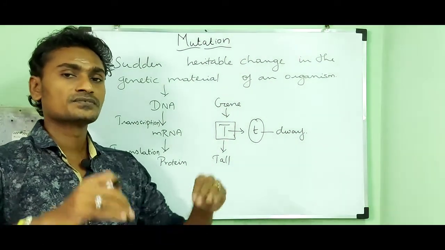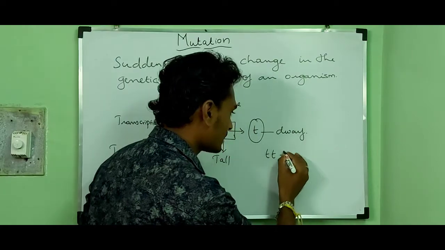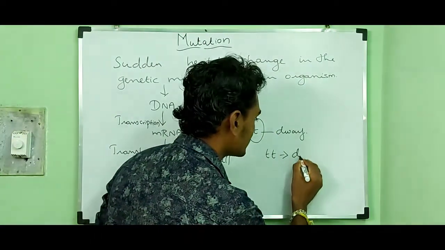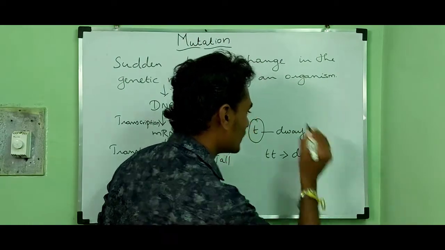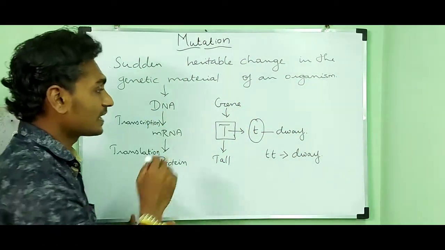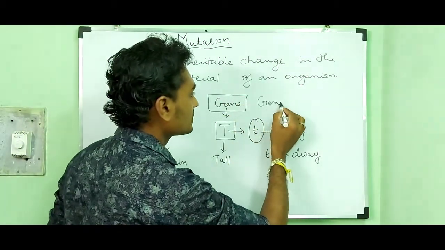Suppose that organism contains small t, and that organism looks dwarf. So the mutation occurs in the gene, that is the genotype.